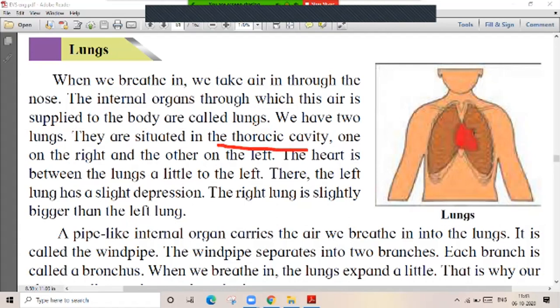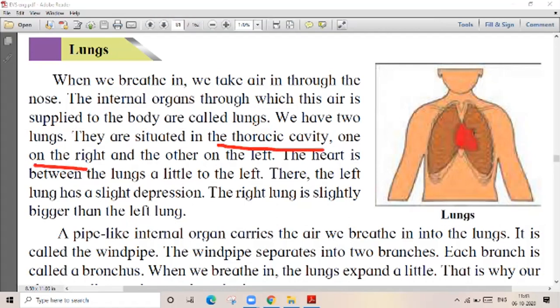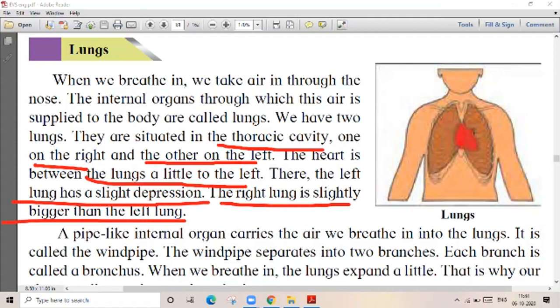They are in the thoracic cavity. One is on the right hand side and one is on the left hand side. The heart is between the lungs, a little to the left. The left lung has a slight depression. The right lung is slightly bigger than the left lung.